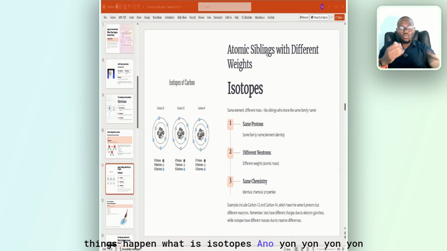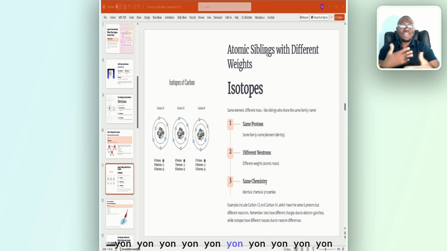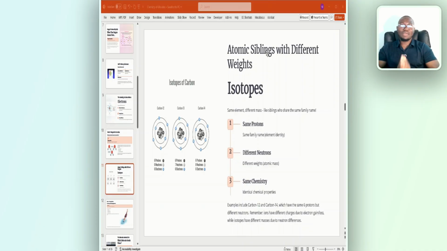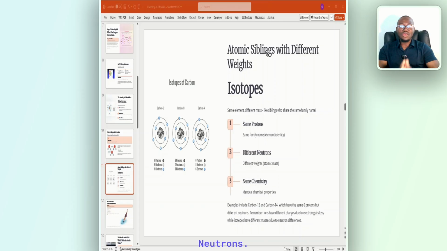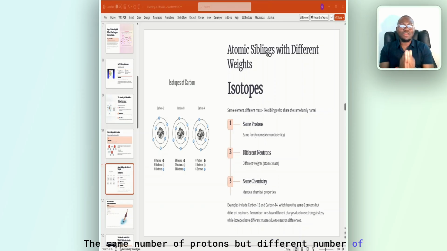Now, what is an isotope? What you need to understand is that all atoms of an element have the same atomic number, but they differ in what? Mass number. So that difference is what leads to isotopes. Isotopes of an element have the same number of protons but different number of what?